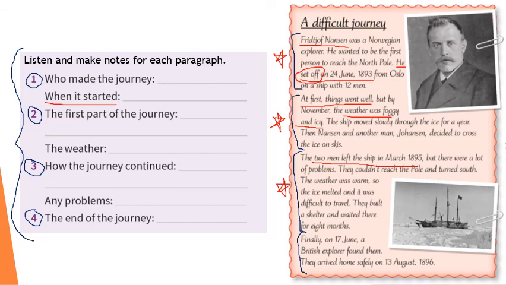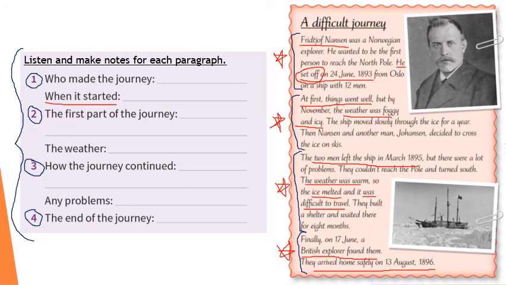And were there any problems? Yes, there were a lot of problems. We see the weather was warm, ice melted, and it was difficult to travel. And finally, let's look at paragraph number 4. What was the end of the journey? A British explorer found them and they arrived home in 1896. So this is an excellent example of how to talk about the event that made a person famous.